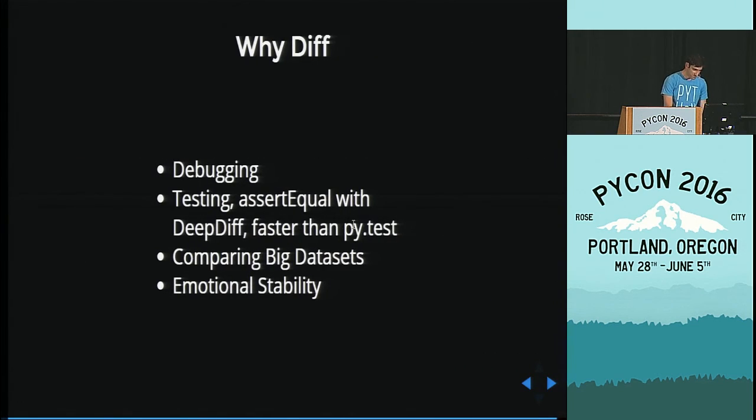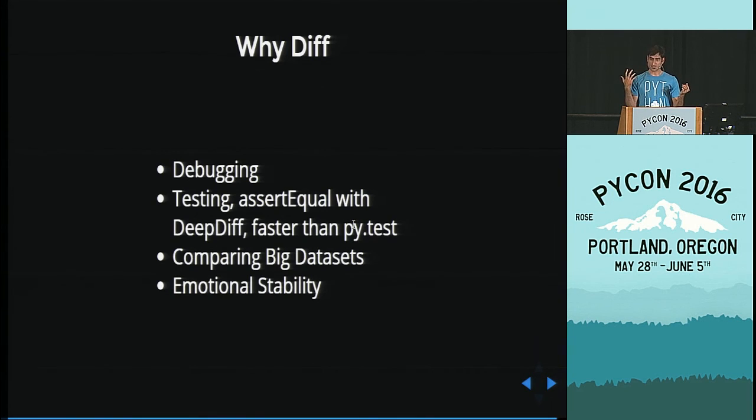Now, the question is, why would you use this? I wrote it personally because I wanted to use it in unit tests. Instead of assert equal, I wanted to see exactly what has changed. PyTest does that for you too, but PyTest is kind of slow. So I wrote it for that. I wrote it also when I was debugging.